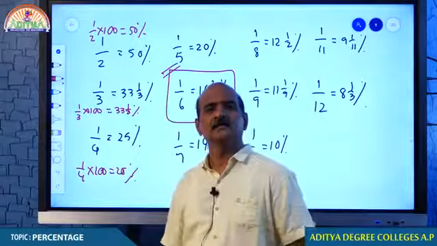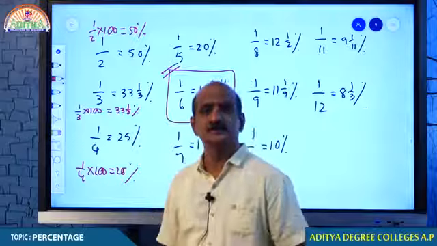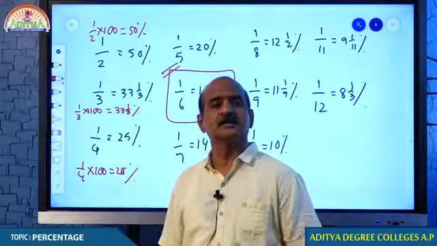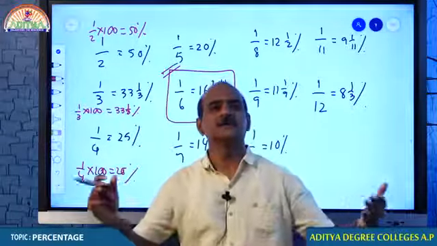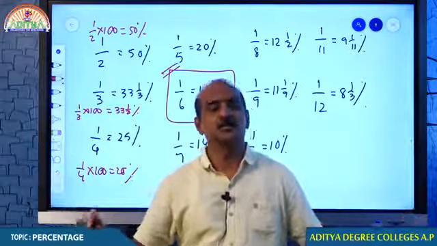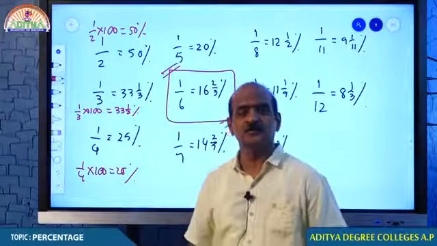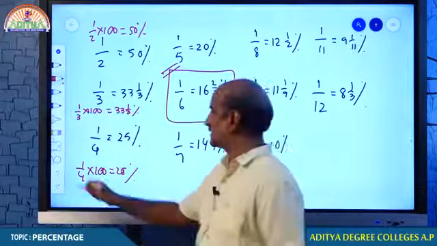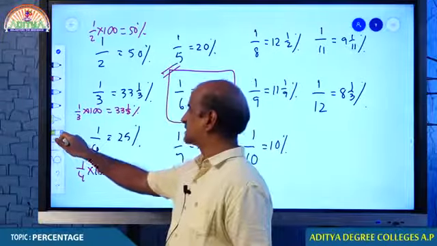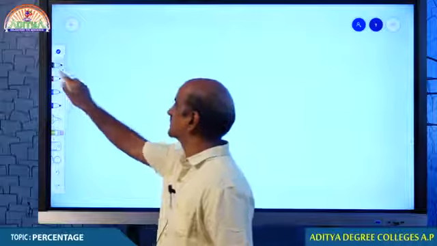In India, the positivity rate is something around 7% to 8%, which means to say that in Andhra Pradesh, corona cases are increasing like anything. So what is all about this percentage? Because we are comfortable in calculation, now let me tell you what is this 16 2/3 percentage.